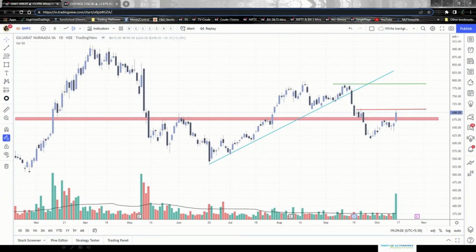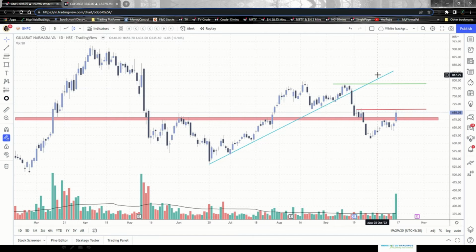Right. So the time frame that is being used on this chart right now is 1 day time frame, as you can see on the top left corner of this chart. And the first script that I would like to explain about is GNFC. Okay. So the first thing that we see on the chart, the moment we have a look, is there was a trend line break, right? It was a long trend line